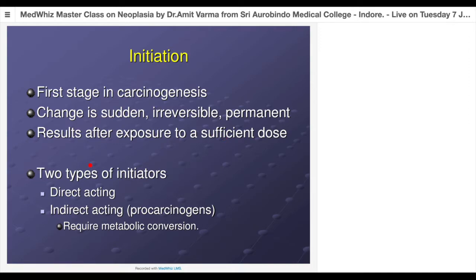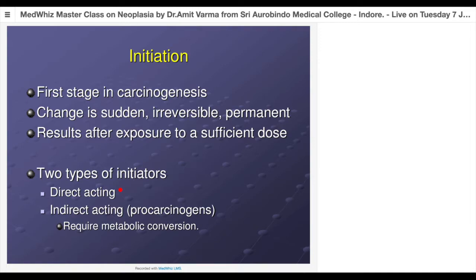There are two types of initiators, direct acting and indirect acting. What do they mean? One chemical coming in the body doesn't require any conversion into a metabolite. Itself, it is a carcinogen. Those are direct acting. The second type of chemical that comes in the body is not itself a carcinogen, but when it gets metabolized, the metabolite is a carcinogen.